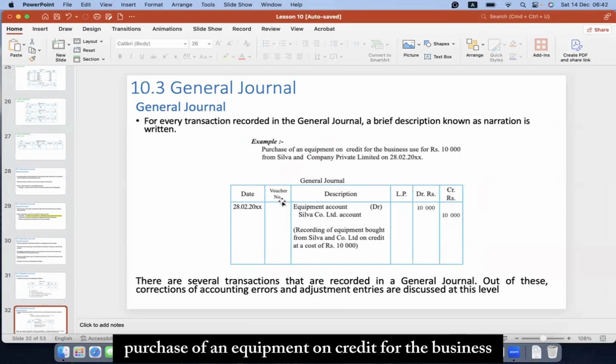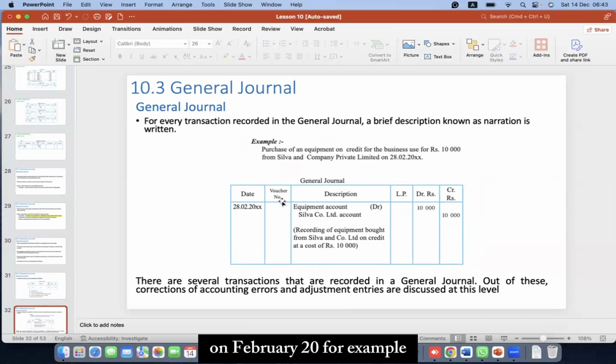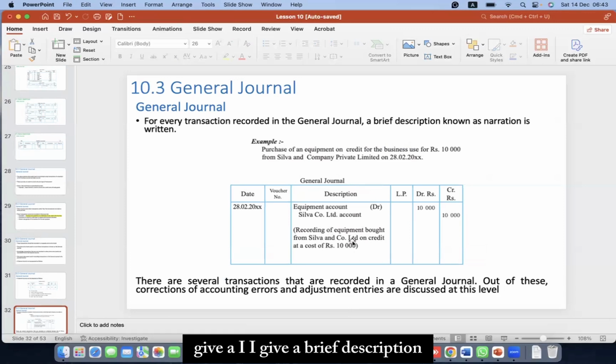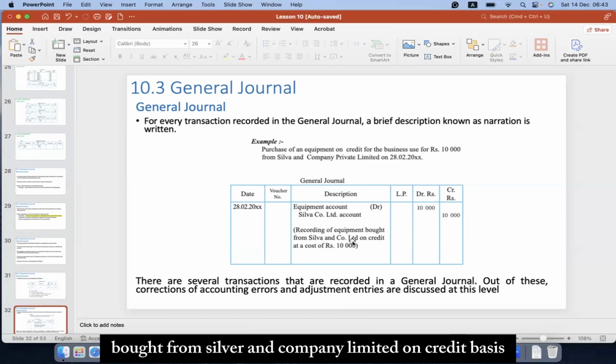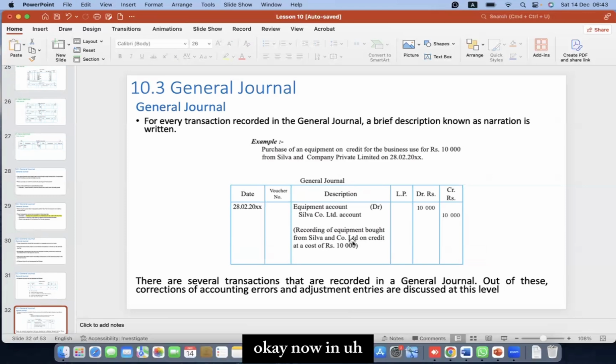For example, purchase of an equipment on credit for business use for 10,000 from Silva and Company Private Limited on February 28. Then we record the equipment account. Since this is a purchase of equipment, my asset increases, so we put 10,000. Since it was bought on credit from Silva and Company Limited, it is a liability, so we put 10,000. And I give a brief description: equipment bought from Silva and Company Limited on credit basis at a cost of 10,000. So I write that brief description.